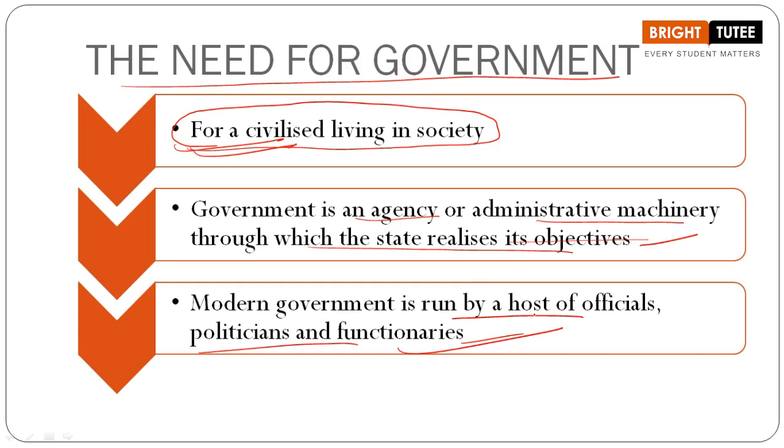We have a prime minister, we have the president, we have the vice president, we have the bureaucrats, we have the politicians, right? The elected representatives. All these people are involved in this government. They have the responsibility to take care of the people. They have the responsibility to maintain the law and order and to see that there is effective administration in the country. Correct or not?